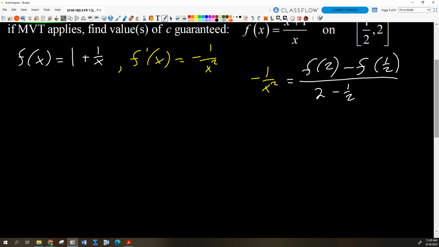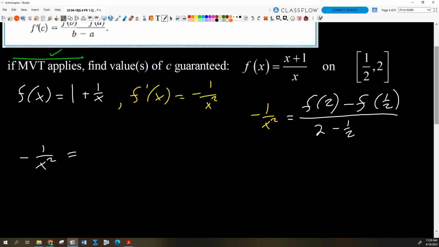So then that gives us the equation negative 1 over x squared equals F of 2, which is just going to be 1 plus 1/2, right? Or we could use this one up here, maybe that's better. 3 over 2 minus F of 1/2. Well, that's going to give us 1/2 plus 1. Maybe this one's easier for that, isn't it? 1 plus 1 over 1/2 is just 2, right? So 1 plus 2 is 3. Okay. Divided by 2 minus 1/2. Well, that's just 3 halves.